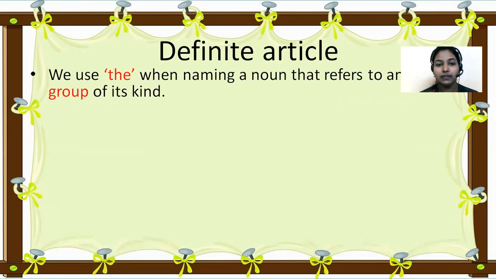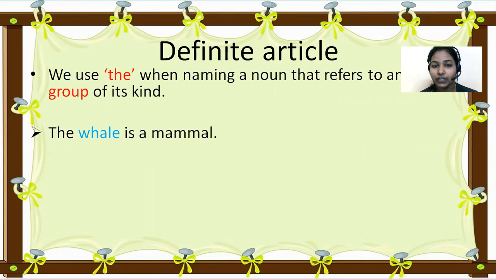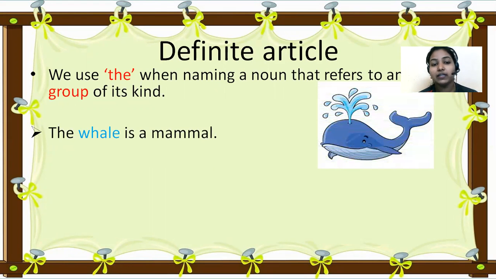And then you have to use the in front of a noun that represents a group. For example, the whale is a mammal. Here we're talking about whale. Whale is a noun and we use this noun to represent the whole group of whales. So in front of this, you have to use the.